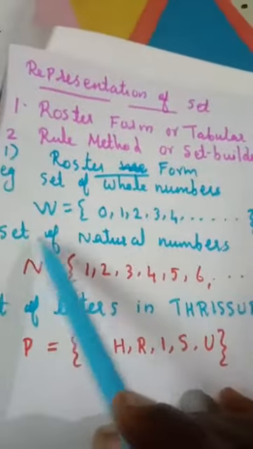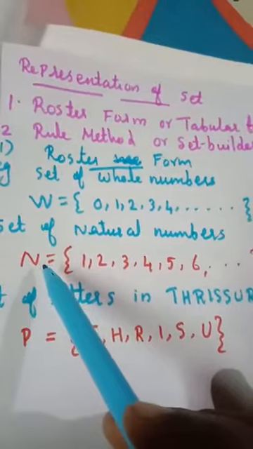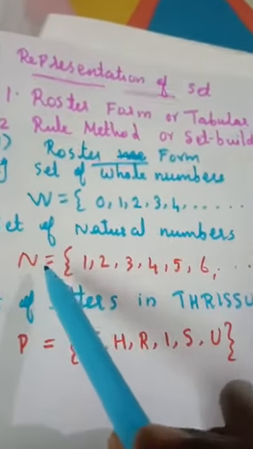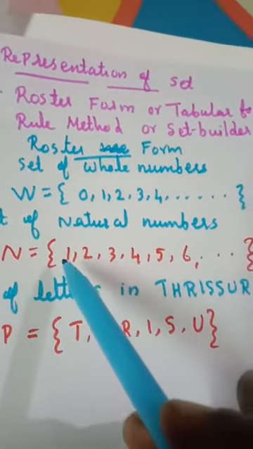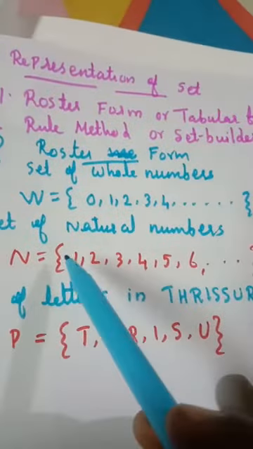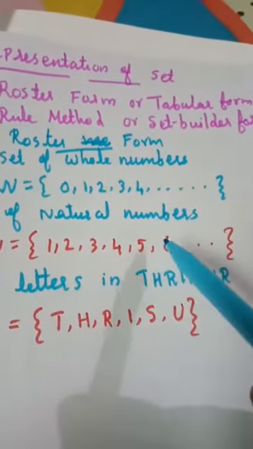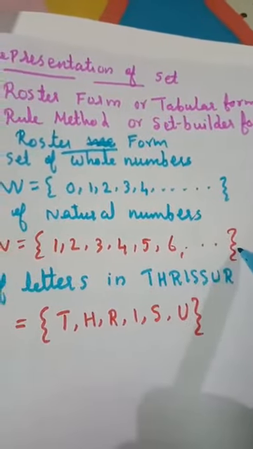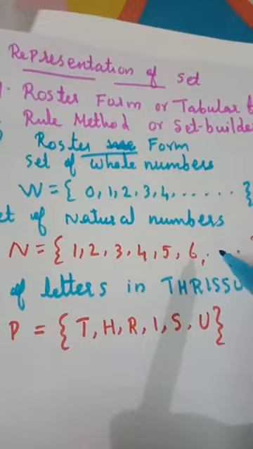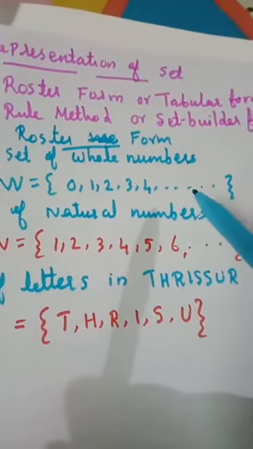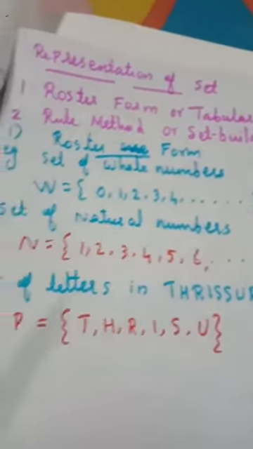Now, the next example, the set of natural numbers. How to express the set of natural numbers in roster form or tabular form? N is equal to 1, 2, 3, etc. First start with a curly bracket, then 1 comma, 2 comma, 3 comma, 4 comma, 5 comma, etc., and close the curly bracket. We don't know how many natural numbers there are. Natural numbers are infinite. Also, whole numbers are infinite. This is the notation, roster form or tabular form.